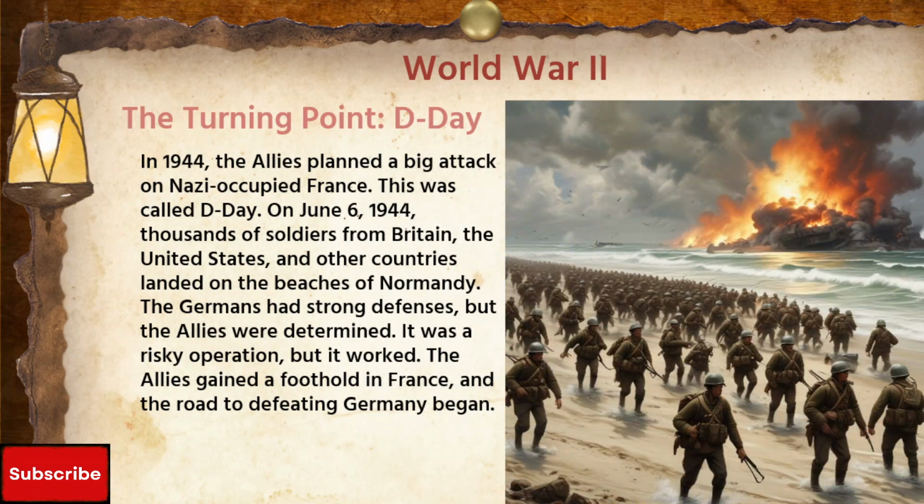The turning point. D-Day. In 1944, the Allies planned a big attack on Nazi-occupied France. This was called D-Day. On 6 June 1944, thousands of soldiers from Britain, the United States, and other countries landed on the beaches of Normandy. The Germans had strong defenses, but the Allies were determined. It was a risky operation, but it worked. The Allies gained a foothold in France, and the road to defeating Germany began.